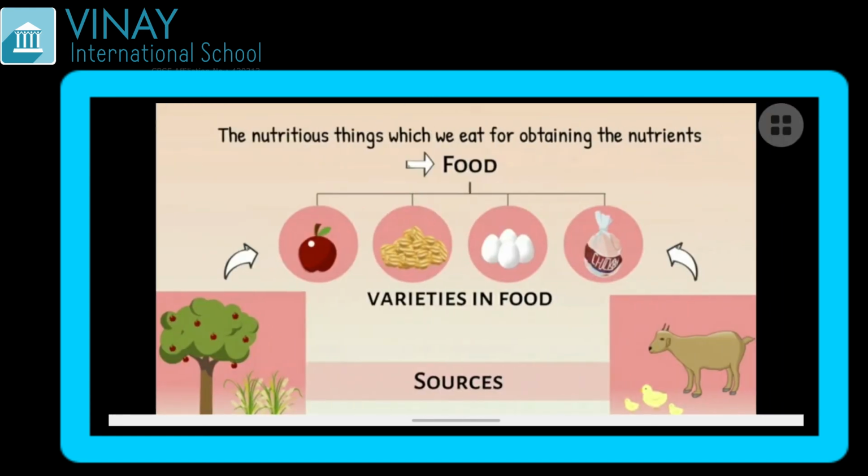Yes? So, today in this first session, we have learnt about varieties of food, food materials, and sources of food. Let us quickly revise this. In this picture everything is clear. See, the nutritious thing which we eat for obtaining the nutrients is called food. Varieties of food like apple, cereals, grains, egg, chicken, everything, these are obtained from different sources, that is plant source and animal source. The rest of the things will continue in the next session.